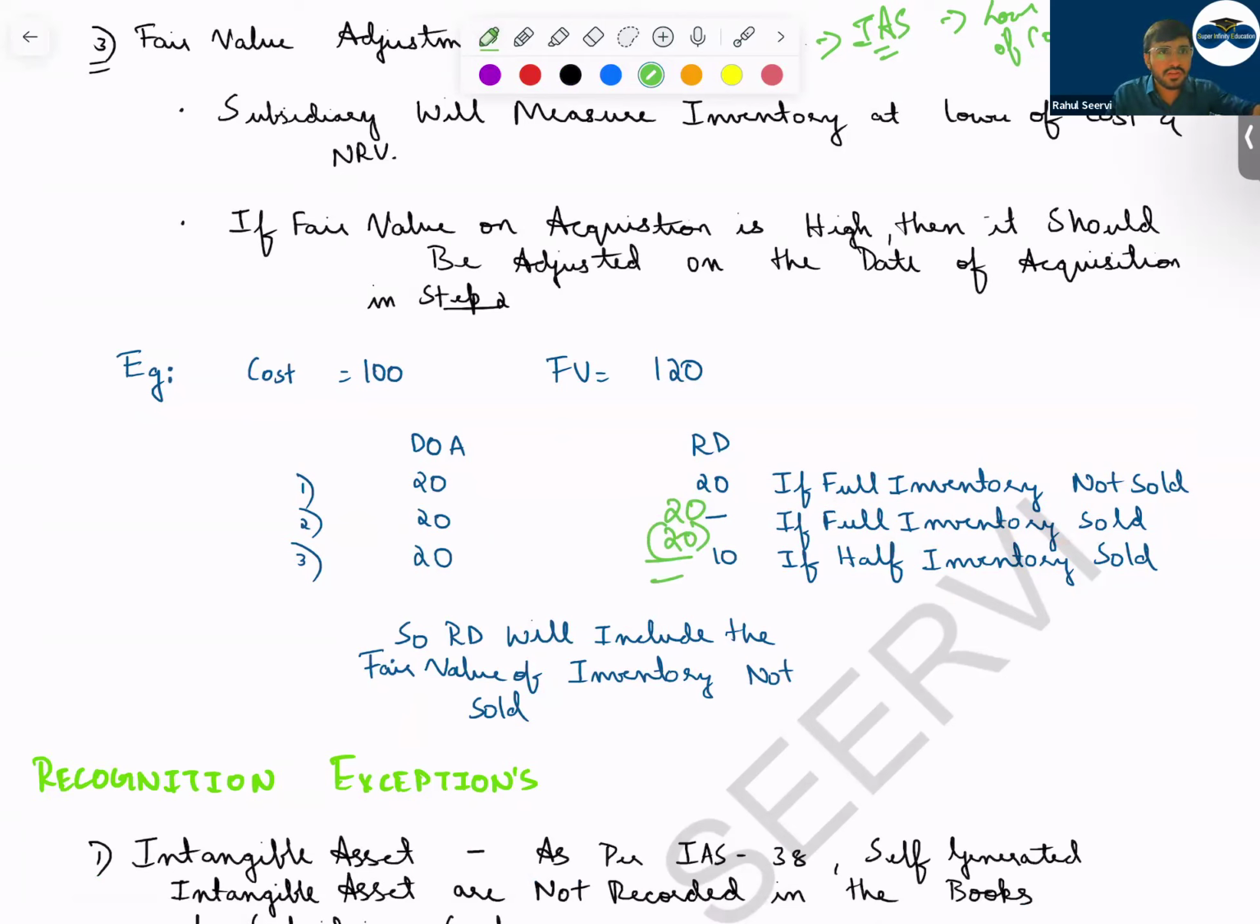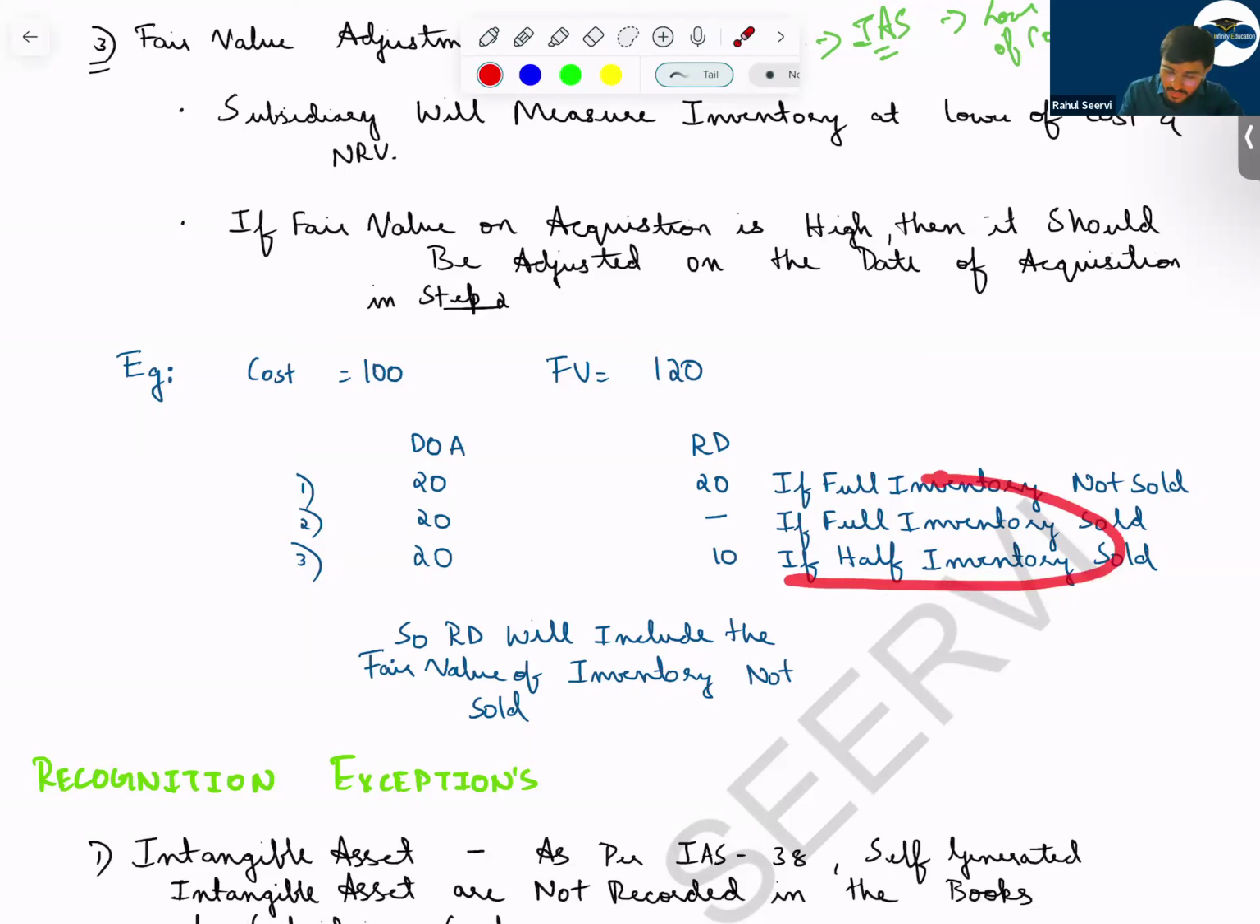Once we sell the inventory, will there be any value of the inventory in the balance sheet? No value. Then next one, then 20 on the date of acquisition. If half of the inventory is sold, can I say remaining half will be pending? So in your question you have to see 30 percent, 40% which have been sold.